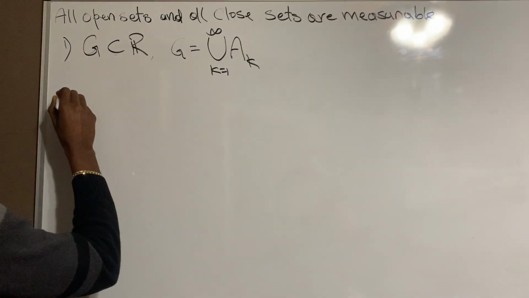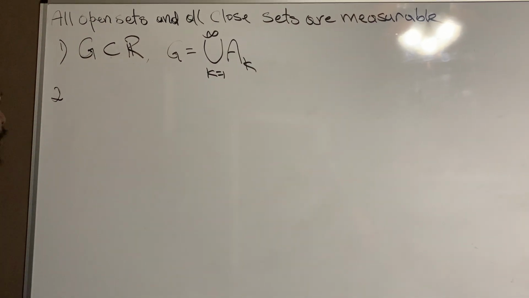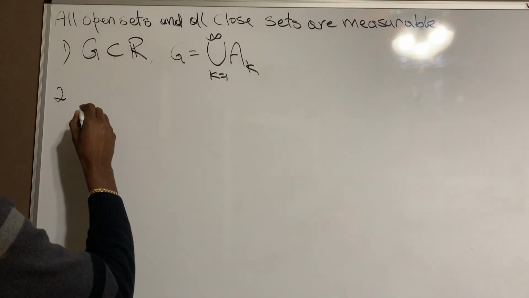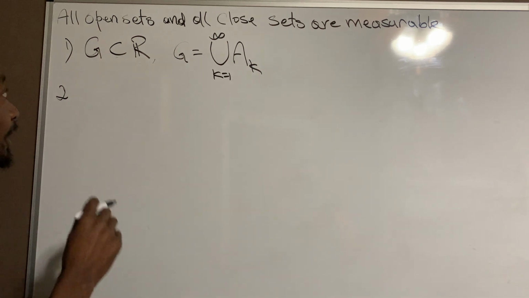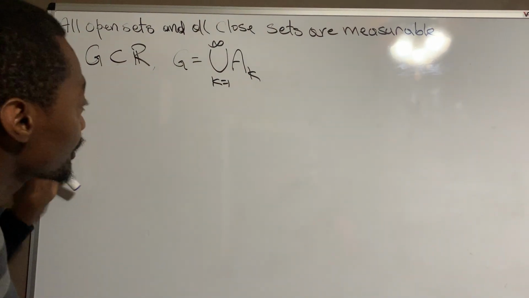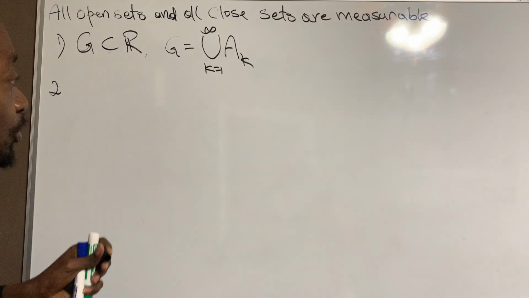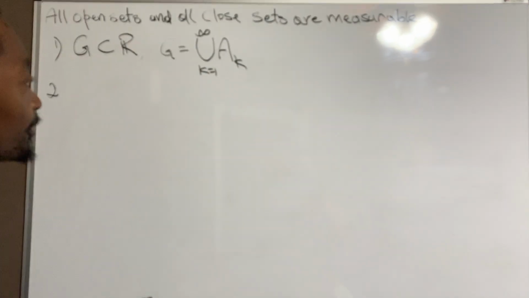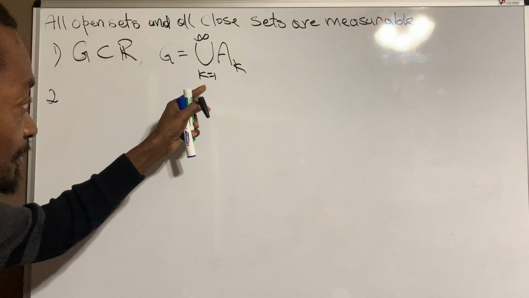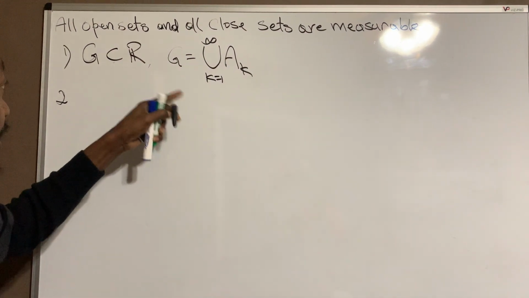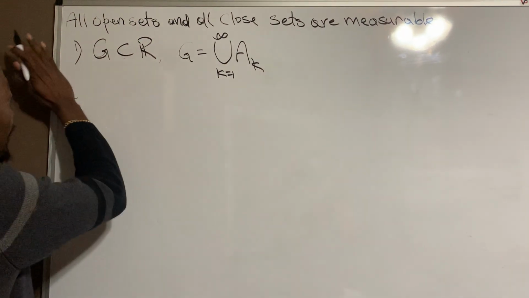And the second part that will complete our proof is to show that every countable union of measurable subsets is actually measurable, right? So let me write it down.